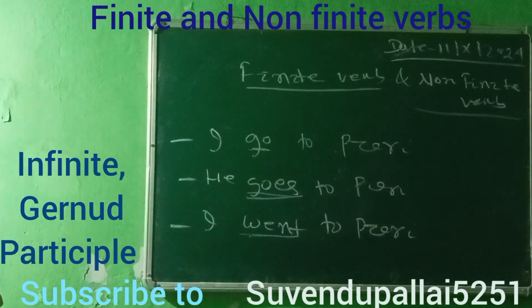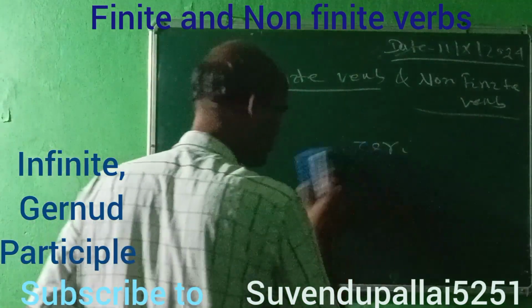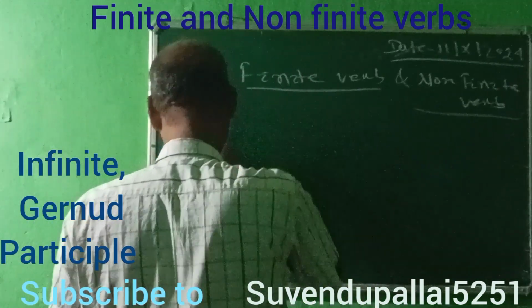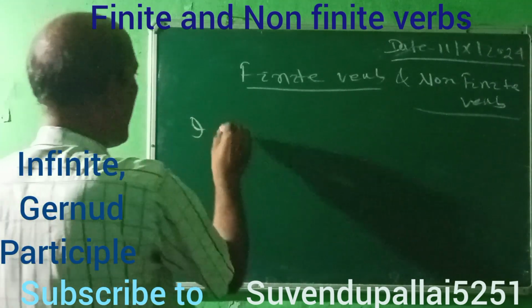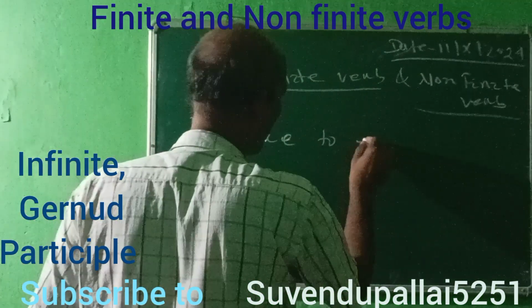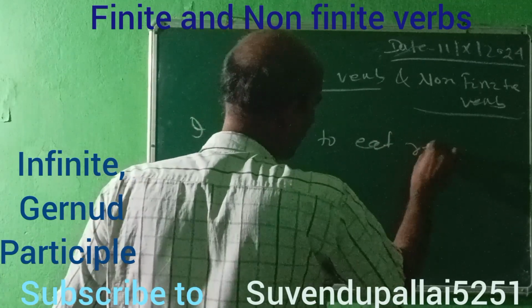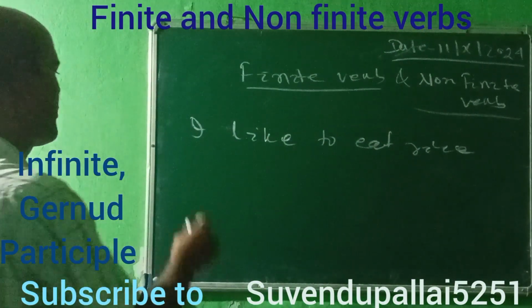Then we will go to another sentence. I like to eat rice.